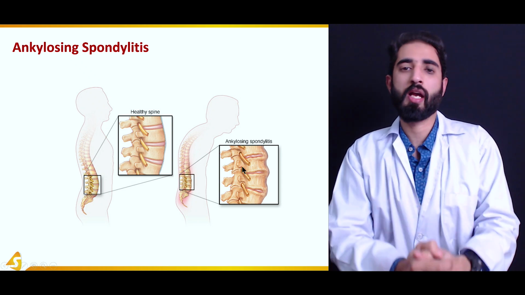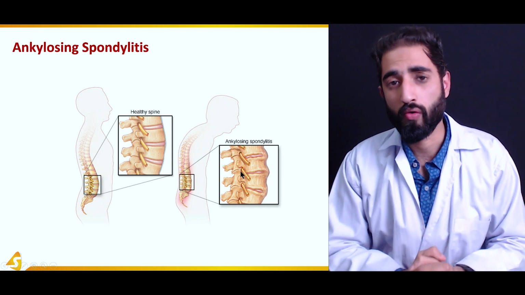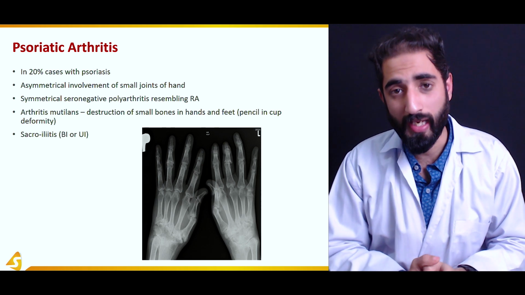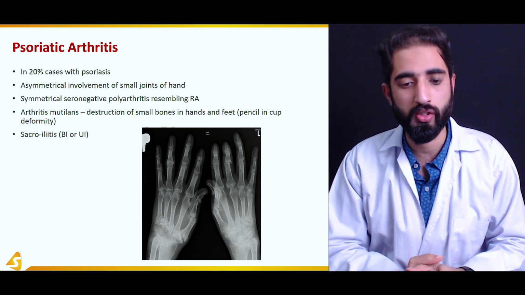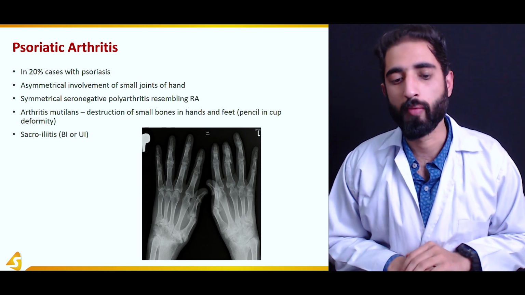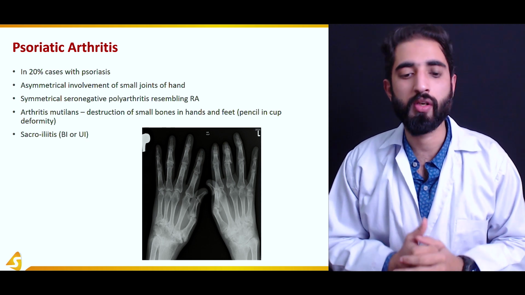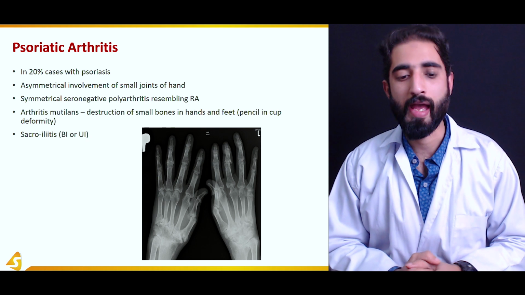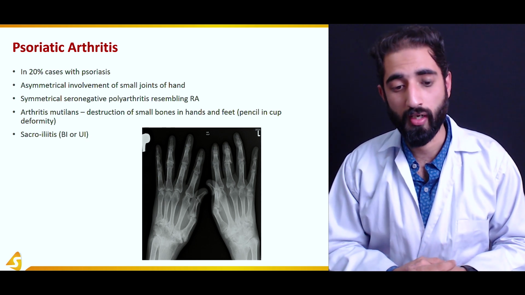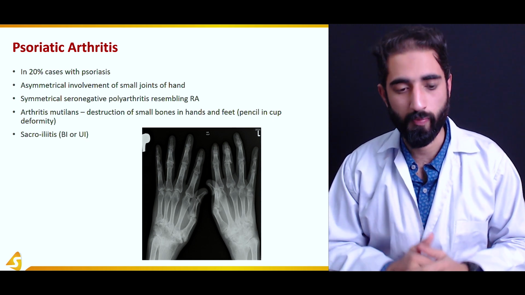Another condition that we have of inflammatory arthritis is psoriatic arthritis. It is present in almost 20% of cases with psoriasis, which is a dermatological condition. And unlike rheumatoid arthritis, there is asymmetrical involvement of small joints of the hand, whereas in rheumatoid arthritis, as we discussed, there was symmetrical involvement of small joints of the hand. And there is seronegative polyarthritis resembling rheumatoid arthritis. Seronegative, so there is no rheumatoid factor, so it is not positive.